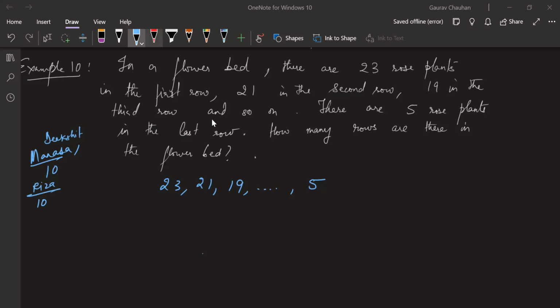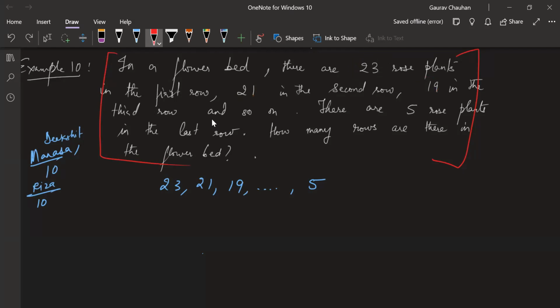So there are so many rows, right? How many rows are there? It's like saying all this is unnecessary language. In all this real situation, an AP is hidden, right? A simple, beautiful mathematical pattern is hidden, which might be making the flower bed also look beautiful. There is 23, 21, 19, like that they are arranging the flowers.